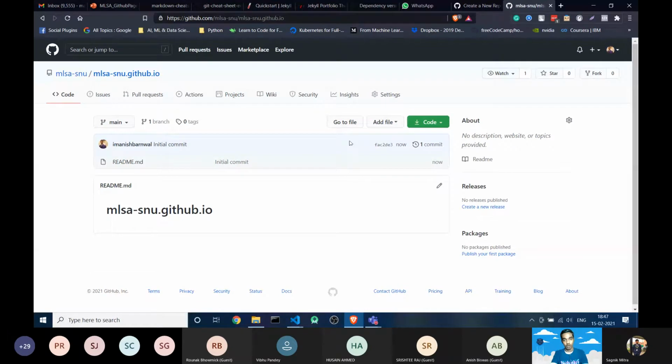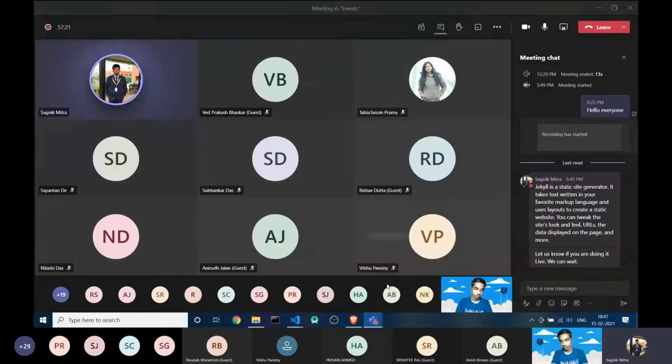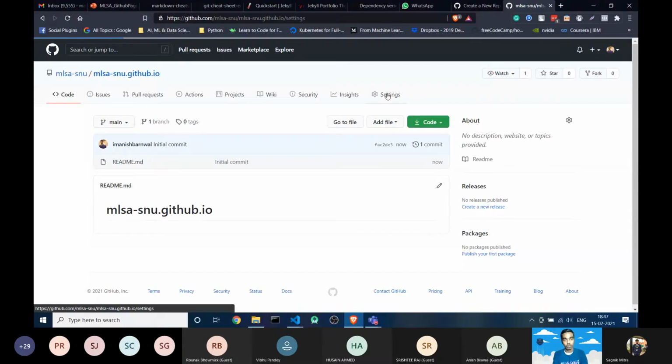I hope you have all already done this. mlsa-snu.github.io. Now you have to go to Settings.